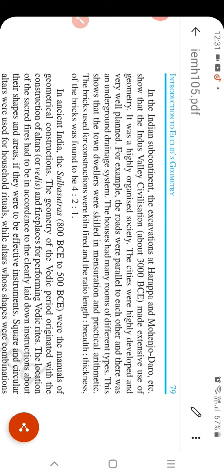Euclid gave some axioms and postulates. What do you mean by axioms and postulates? The assumptions which are obvious universal truths are called axioms or postulates. Thus, an axiom is a statement which is accepted as true without proof.